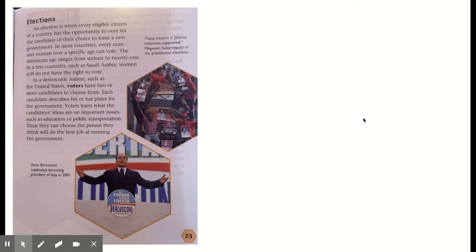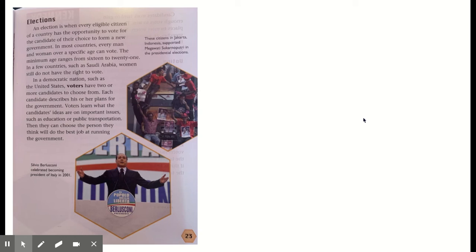Elections. An election is when every eligible citizen in a country has the opportunity to vote for the candidate of their choice to form a new government. In most countries, every man and woman over a specific age can vote. The minimum ages range from 16 to 21. In a few countries, such as Saudi Arabia, women still do not have the right to vote.